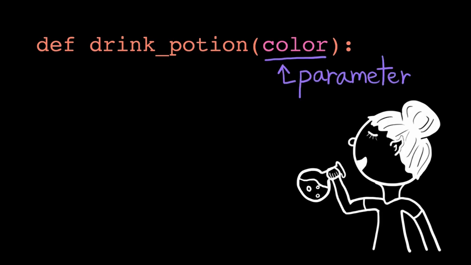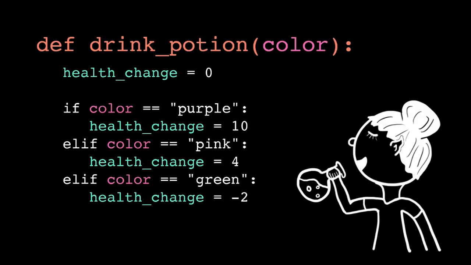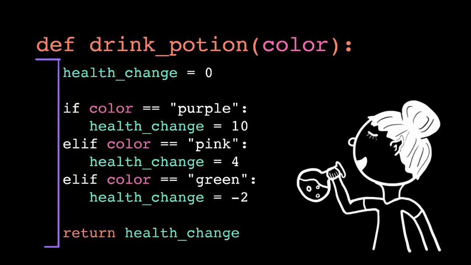Parameters are effectively just variables, but those variables are only accessible within the function body. The function body is all the lines of code that perform the function's task. These can include any normal lines of code, like variable assignments, conditionals, or loops. To tell the computer that these lines of code belong to the function body, we indent them one tab over from the function header. Typically, at the end of the function body, we specify the output value that the function returns. To do this, we use the keyword return. Whatever value we put after it will be the output value.